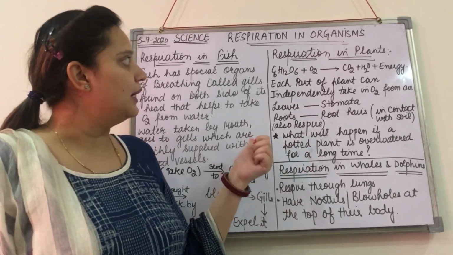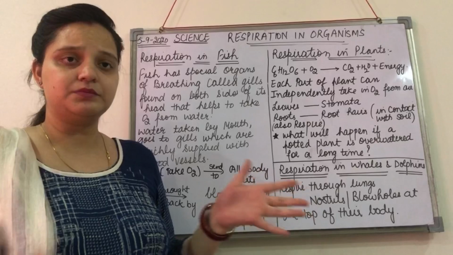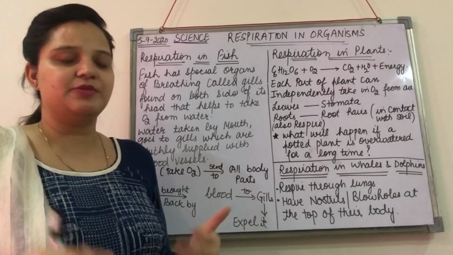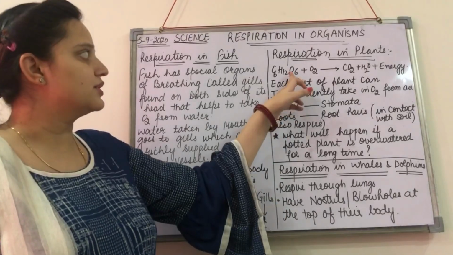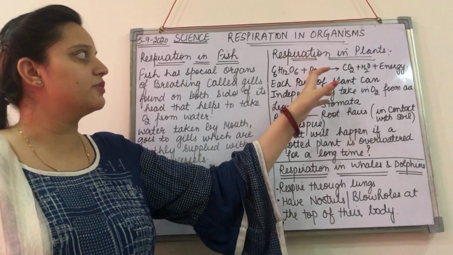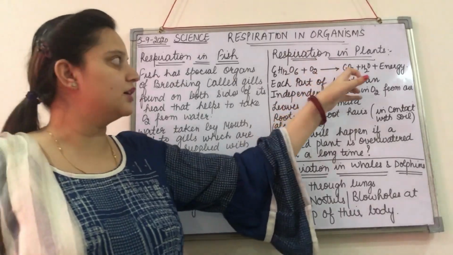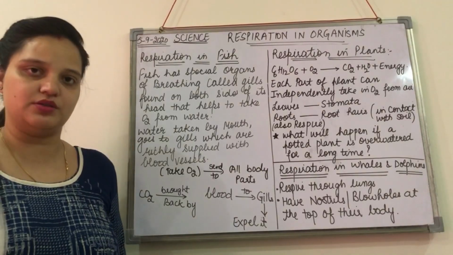Coming to the third part, respiration in plants. How do plants respire? We know plants make their own food. So C6H12O6, the stored glucose, plus oxygen, is respired using the oxygen and gets converted into carbon dioxide and water, and energy is released in this process.